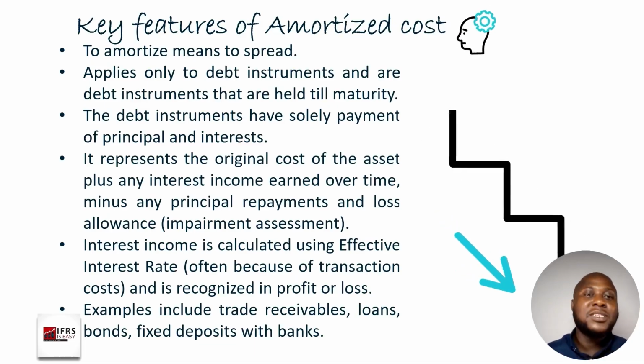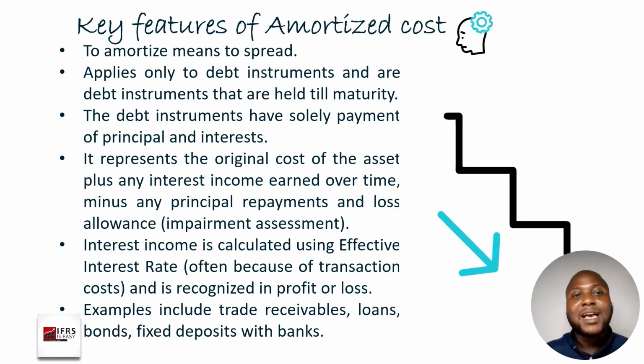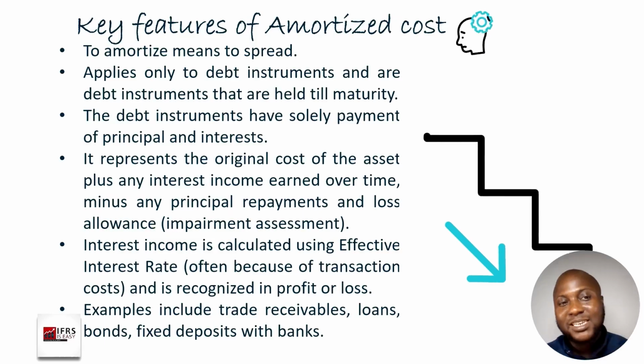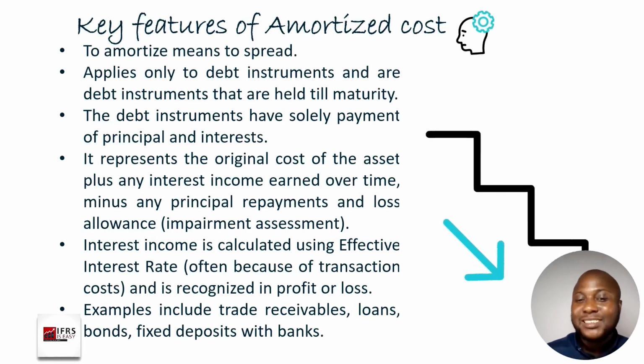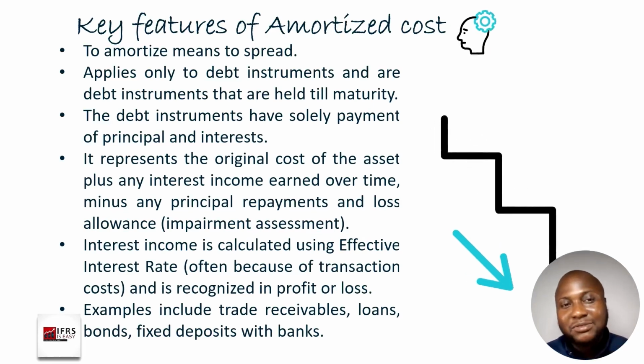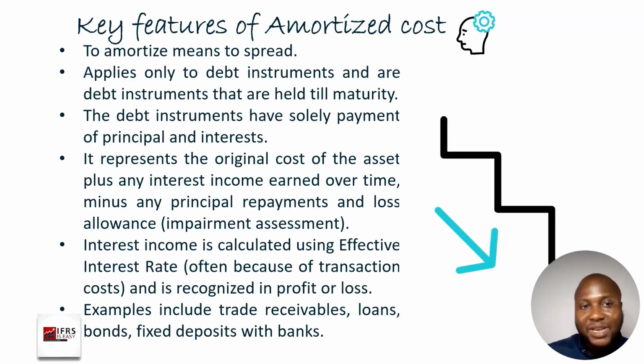Okay, now one important aspect of this is to note that amortized cost relates solely and essentially to just debt instruments. You know, we mentioned that we have derivatives, we have debt instruments, and we have investments in equity when it comes to financial assets.